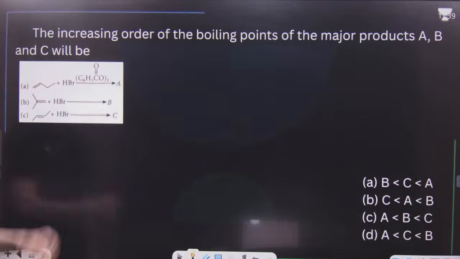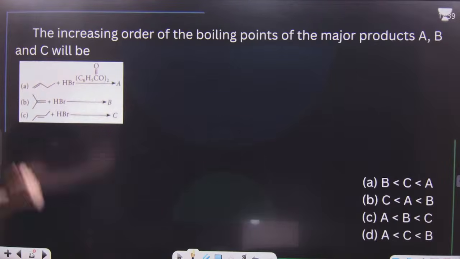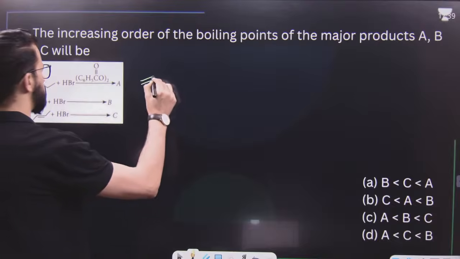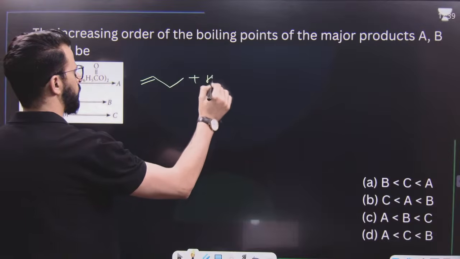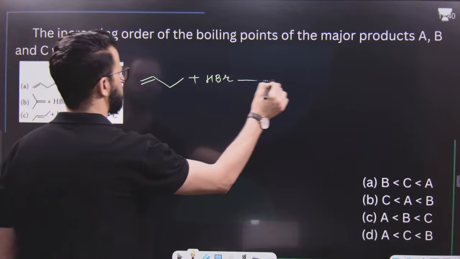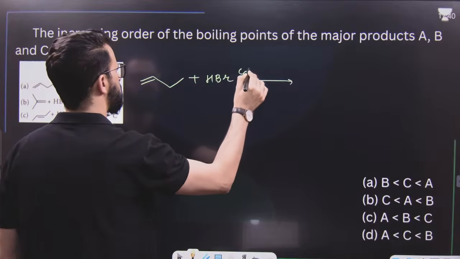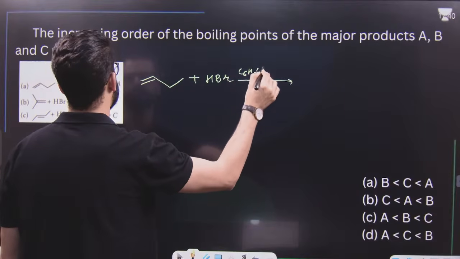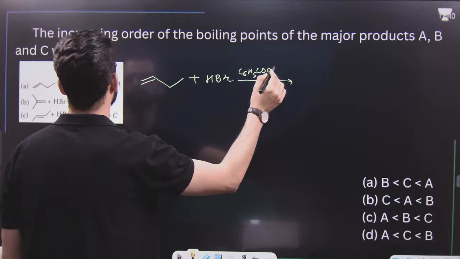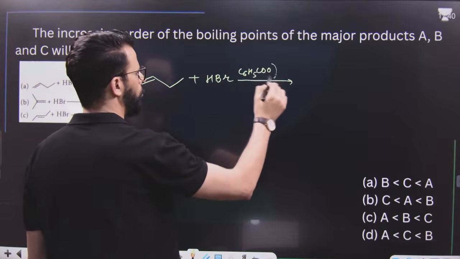After this, the increasing order of boiling points of the major products A, B, C. Have a look. First reaction is this one, in presence of C6H5COO whole 2.